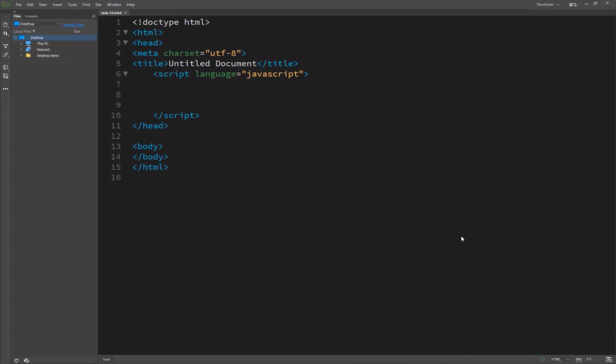So now we are starting our task 24, and it's about calling functions. Basically, functions are methods. A function is a self-contained procedure or operation that you can invoke by name. In invoking it, you can provide data to the function, known as an argument, and then the function in turn can return a result based on its operation.